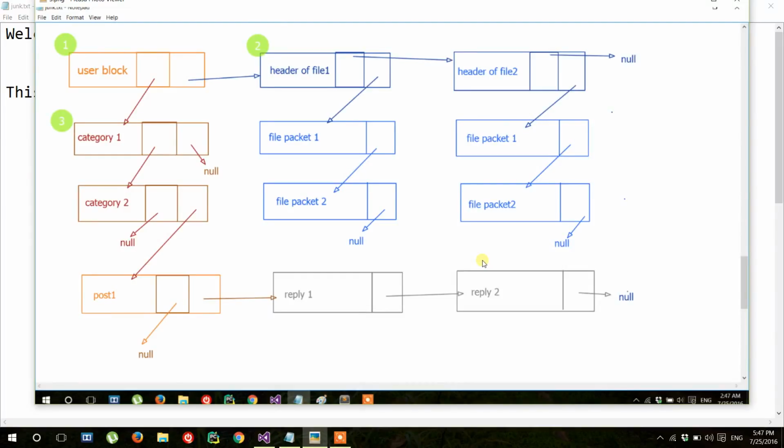Here goes our structure. Every user has 2 links, one link for message store and one link for blob store. Among the blob store there is a linked list of file headers, and one file header has a link to its file packets until the end of the data. In the message store we have links to categories, and from categories to posts and posts to replies. So this is the data structure we are going to implement on that 1 GB file to get our things done.